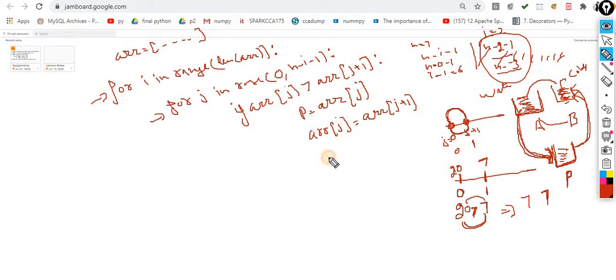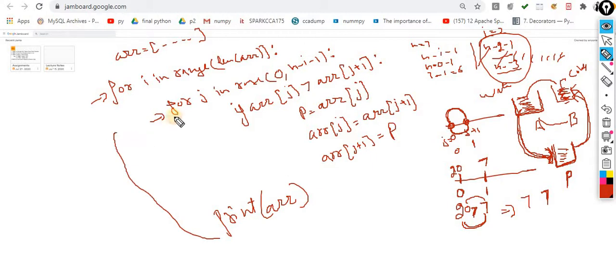So what I have to do? ARR j plus 1 is equal to P. That's it. Your assignment is done. Now after that you are supposed to print this. Print ARR. That's it. This is the funda. This one is the important logic. The rest of the things are the same that we already discussed, the inner for loop, and so on. So here this logic is important.